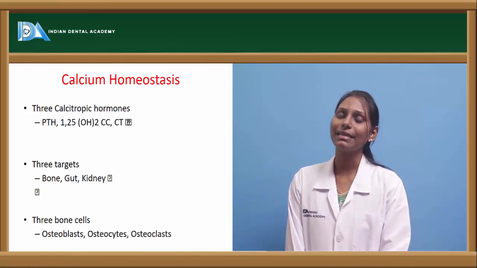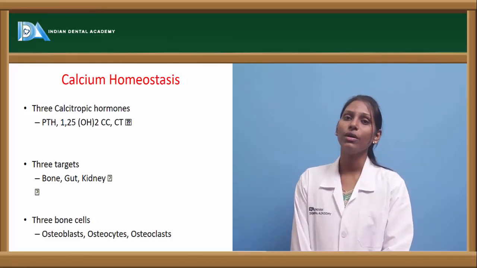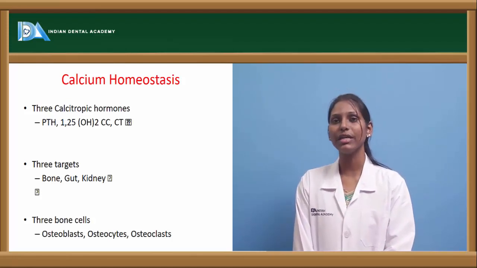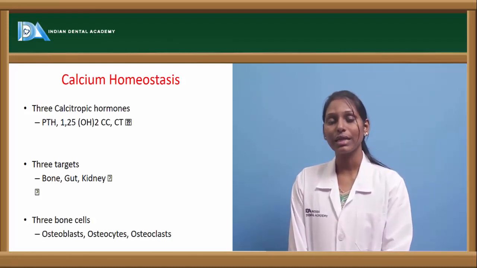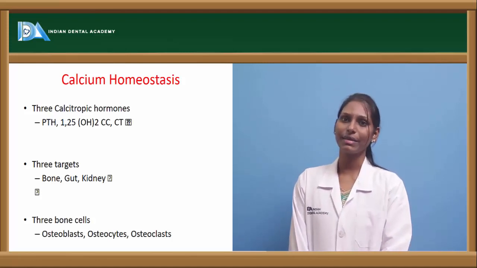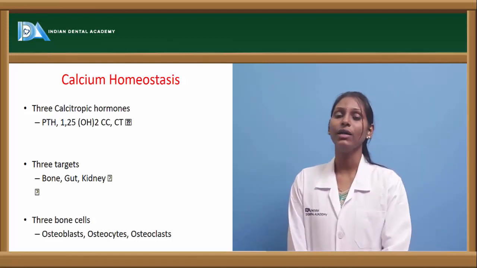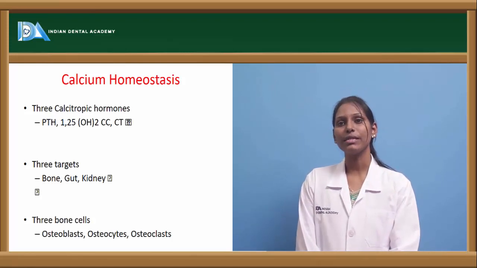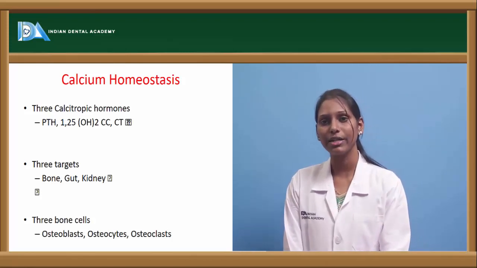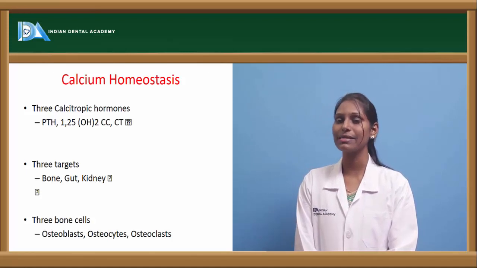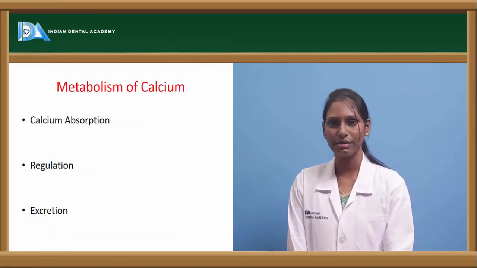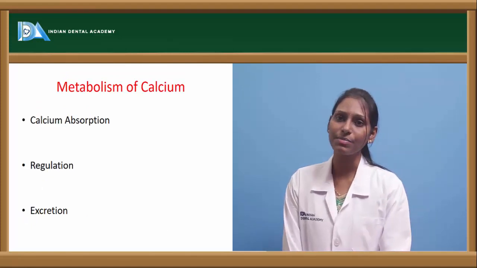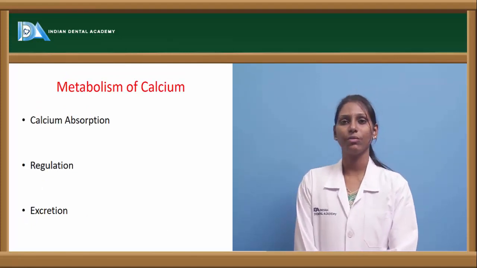And we also have three targets. Those three targets include bone, gut and kidney, because these are the three areas where calcium reserves, calcium absorption and calcium excretion occur. These three areas play a very important role in calcium regulation. And we have three bone cells which are also helpful for calcium homeostasis. They include osteoblasts, osteoclasts and osteocytes. Coming to the metabolism of calcium, what are the steps that are involved in calcium metabolism?